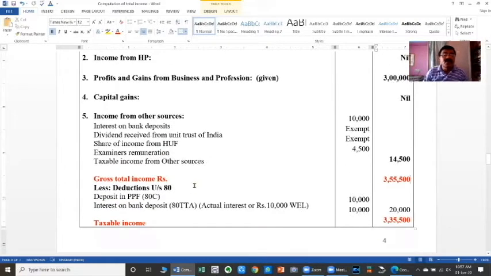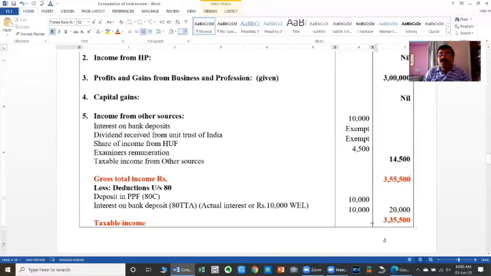So here the eligible deductions are: one, a deposit into PPF, that is Public Provident Fund, under section 80C, 10,000 fully allowed. Next, interest on bank deposit under section 80TTA: actual interest is 10,000, and the limit is also 10,000. So 10 plus 10, 20,000 deduction is available from 80C to 80U. The gross total income is 3,55,500, and the deductions available in this case are 20,000.